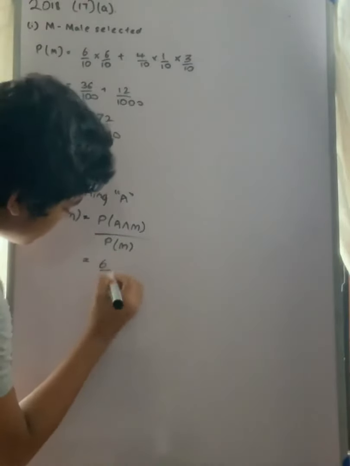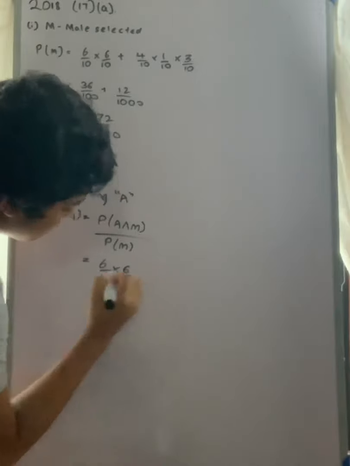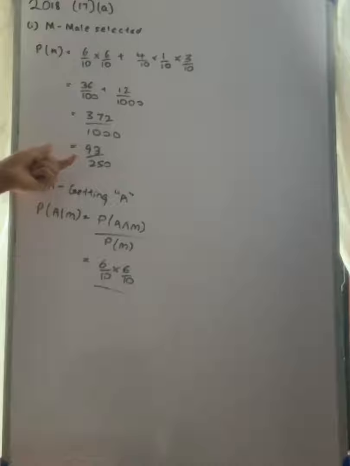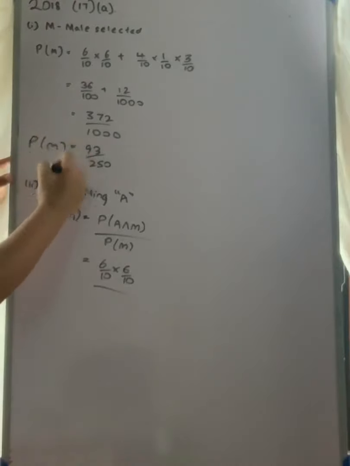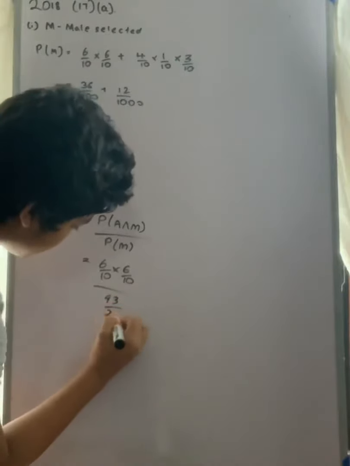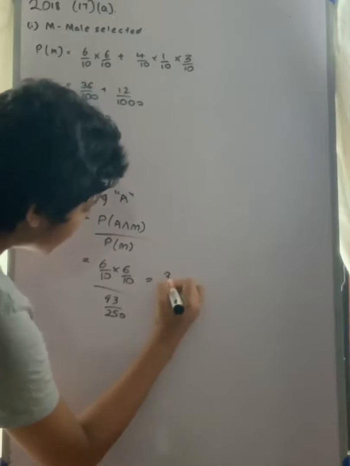So this is 6 into 10. These are the ones who get A's, and PM is the males who are getting selected here. So we can take it and directly put it here as 93 over 250. So when we simplify this, we get